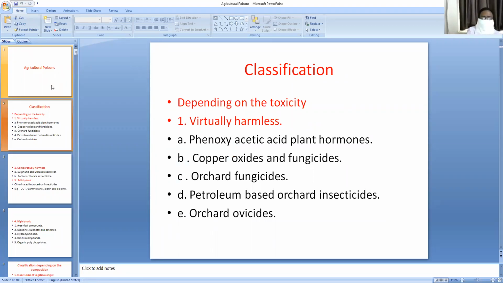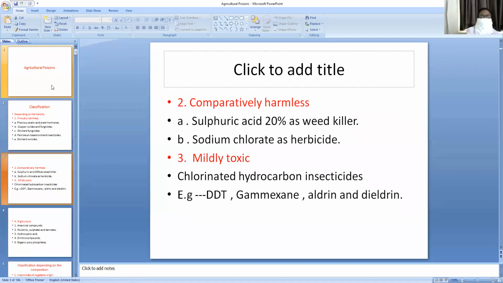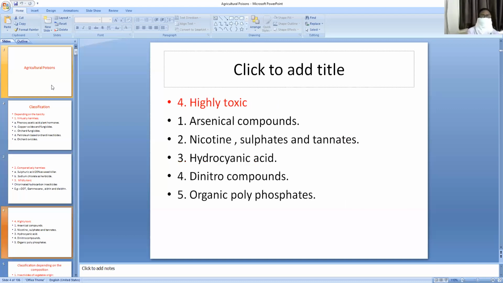These are all the virtually harmless agricultural poisons. Comparatively harmless: sulfuric acid 20% as weed killer, sodium chlorate as herbicide. Mildly toxic: fluorinated hydrocarbons, insecticides, for example DDT, gammexane, aldrin, dieldrin, all these are mildly toxic agricultural poisons. Highly toxic poisons are arsenical compounds, nicotine, hydrocyanic acid, dinitro compounds, and organic polyphosphates.